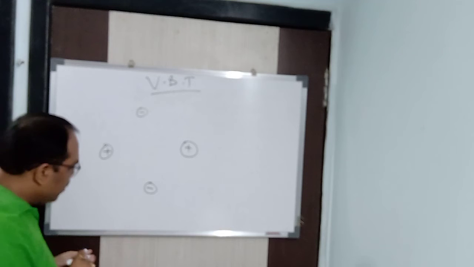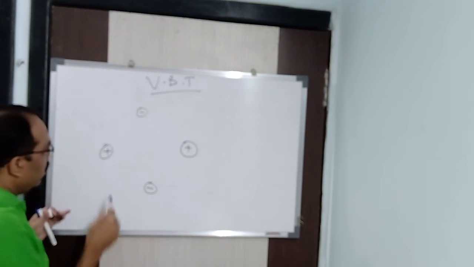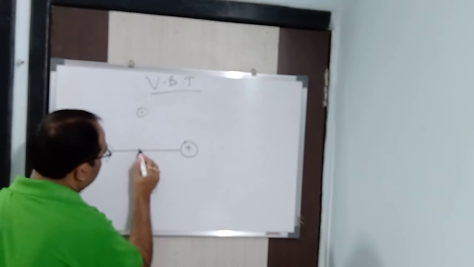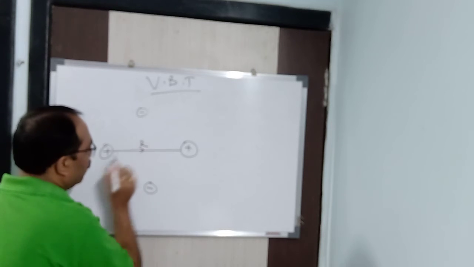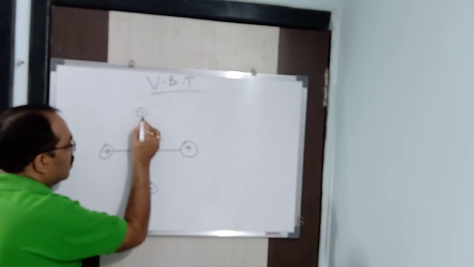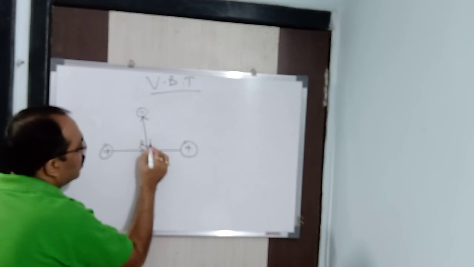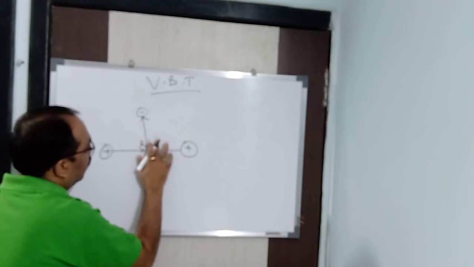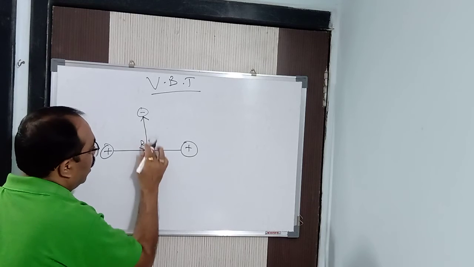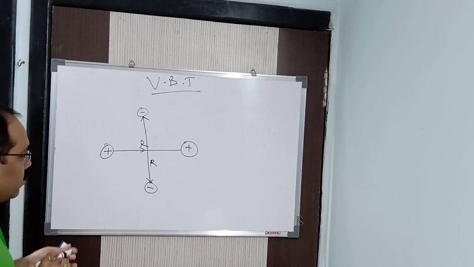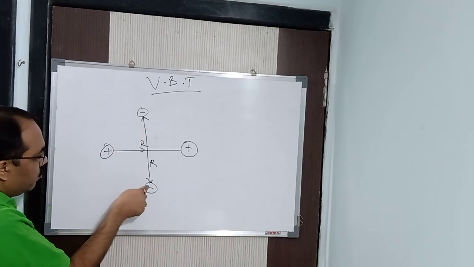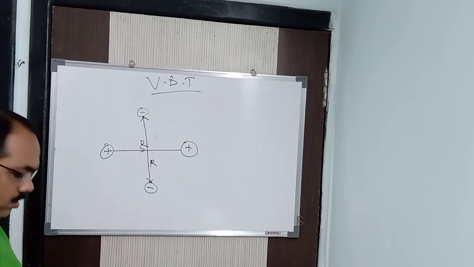So what forces are possible here? Now you can see we can have these forces. This is the repulsive force. I am writing it as R. Again, this is the repulsive force. I am writing it again as R. Here, let me write it here. It is better. So it is R. Clear? So we have repulsive forces between the two electrons and repulsive forces between the two nuclei.